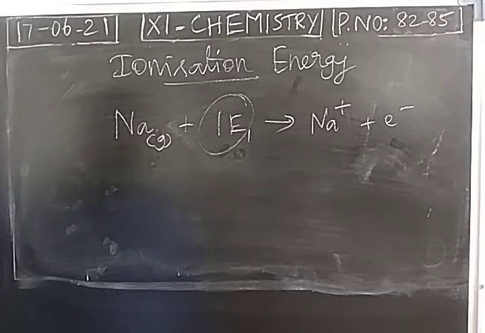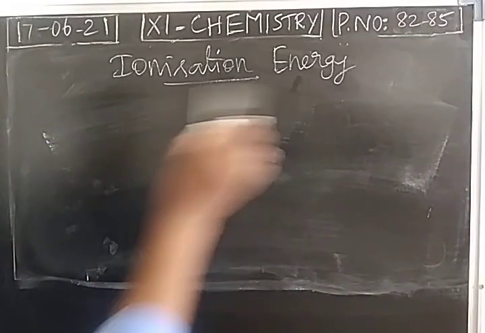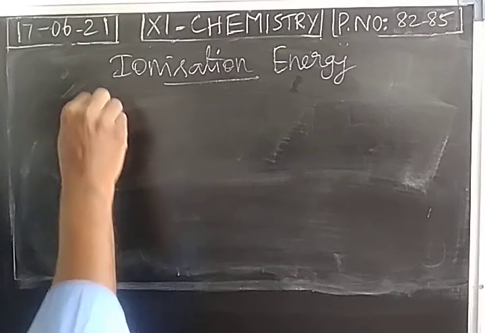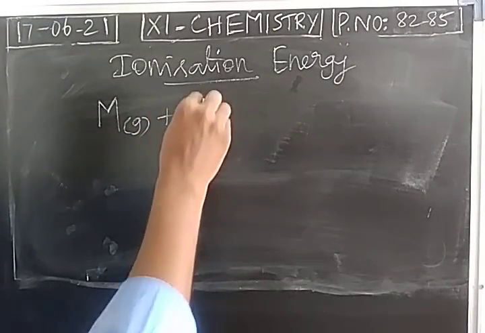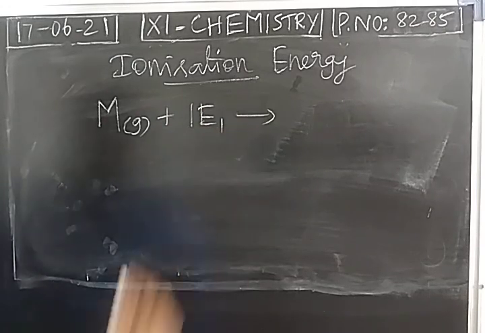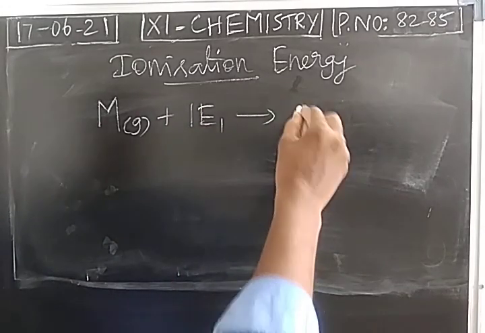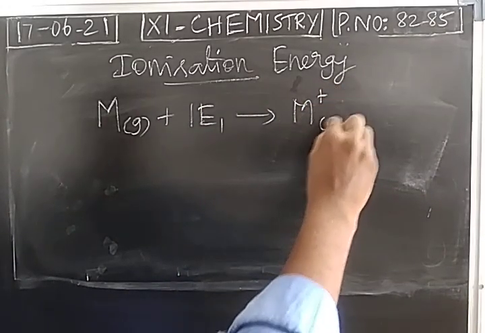If the first electron in the last cell is removed, it is called first ionization energy. IE1 is representing first ionization energy. So we remove the first electron from the valence cell. So general equation can be written as, we have a metal isolated gaseous atom, we provide energy, the first valence electron is removed, it becomes a cation.